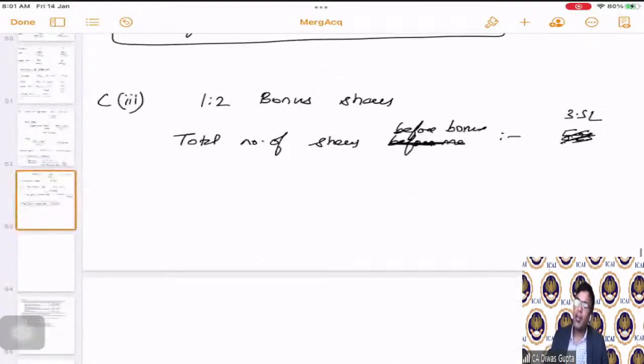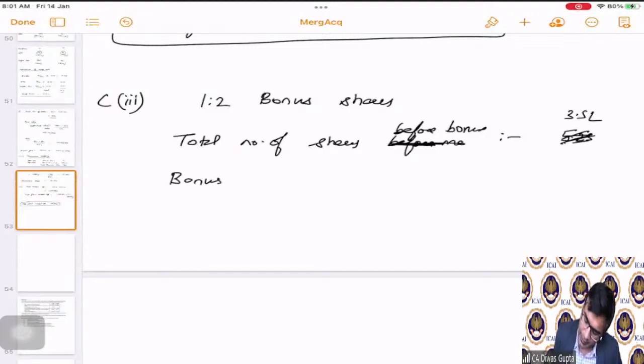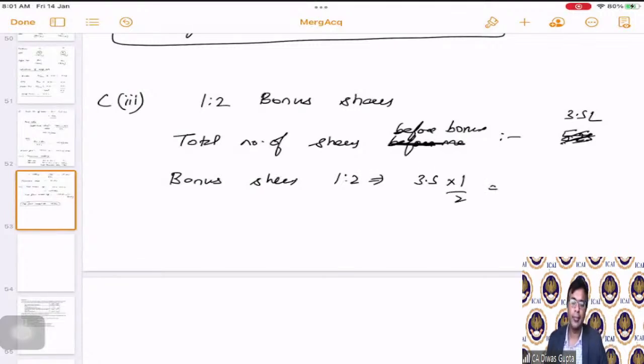Now, 3.5 lakhs number of shares will be increased by 1:2 bonus shares. So the bonus shares in the ratio 1:2 will be 3.5 into 1 divided by 2. Correct? Which is 1.75 lakhs. This is the bonus shares that we are going to add.